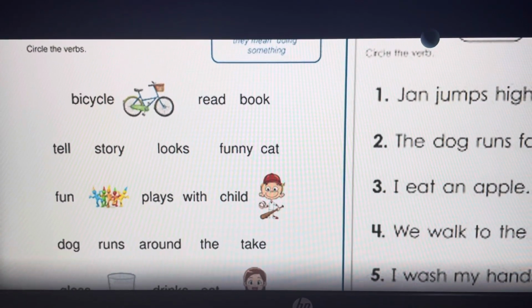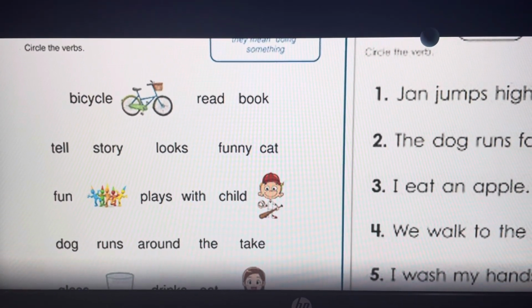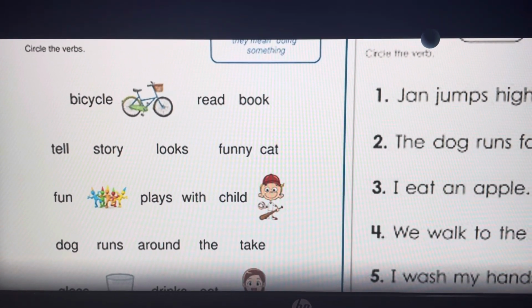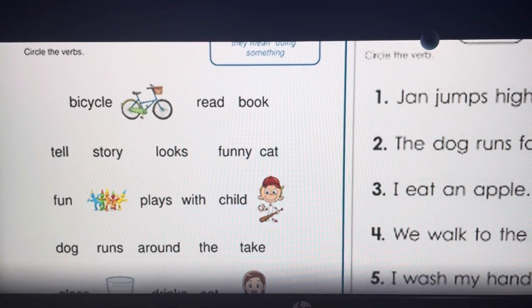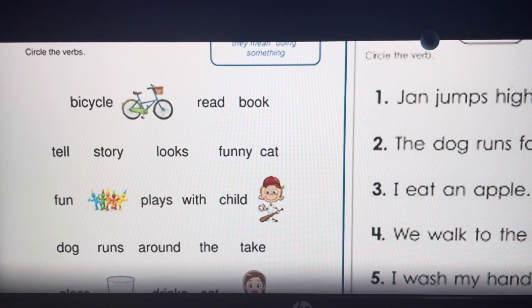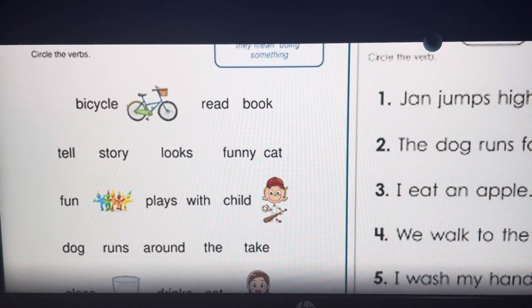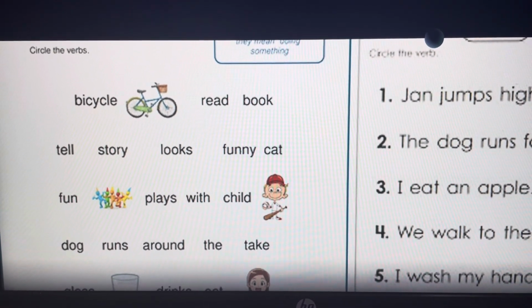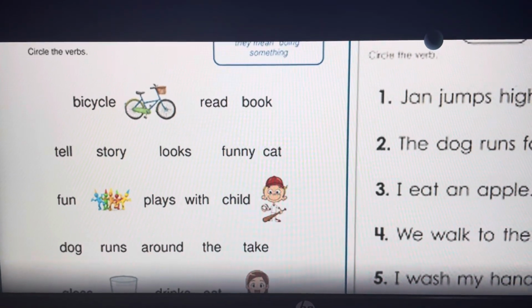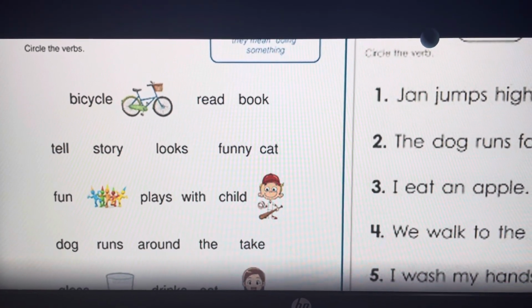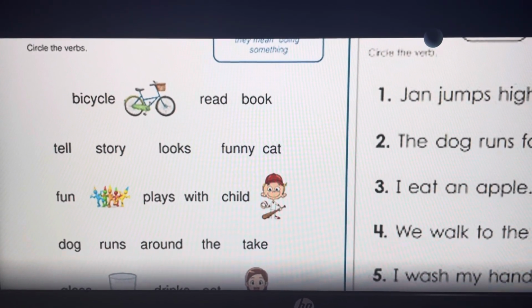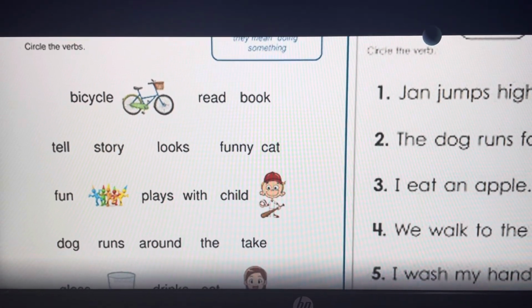What are the verbs? Is bicycle a verb? No, it's a noun. Read. Yes, read. You are doing something. You are reading a book. So circle the word read. Tell. Yes, circle tell. Is story a verb? No. Looks. Yes, looks is a verb. Is funny cat a verb?